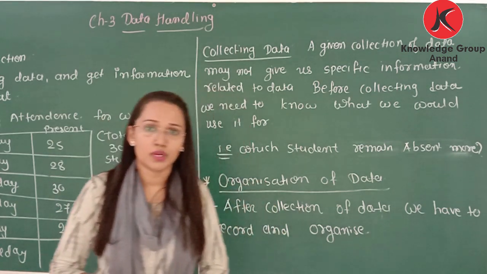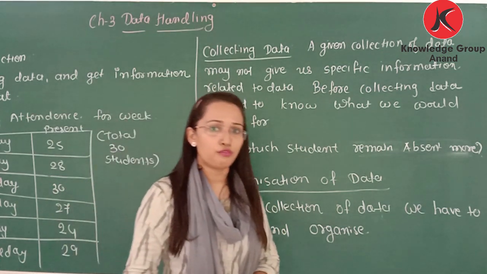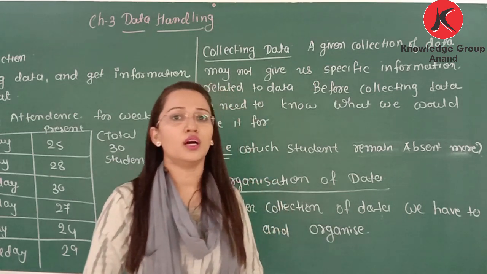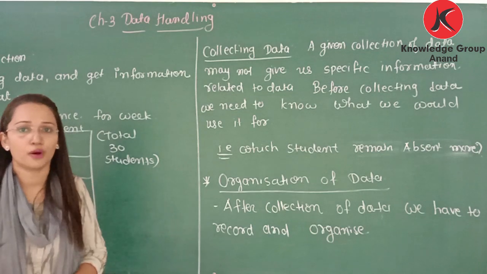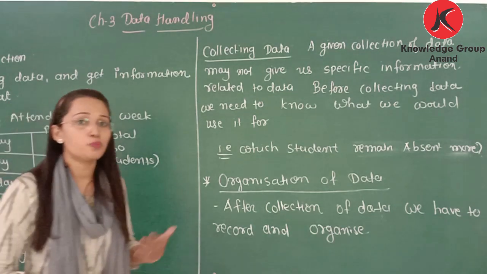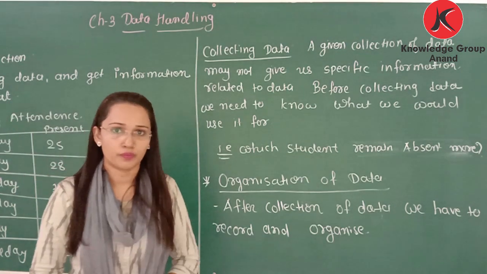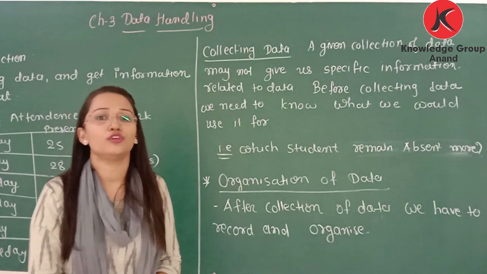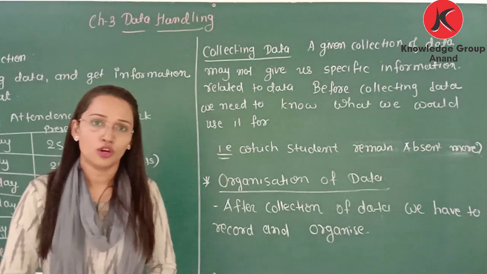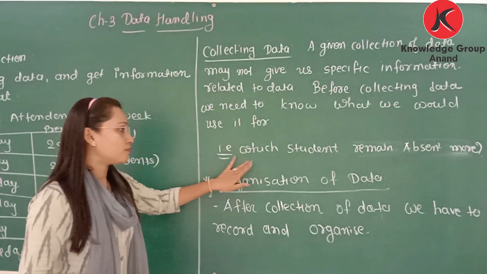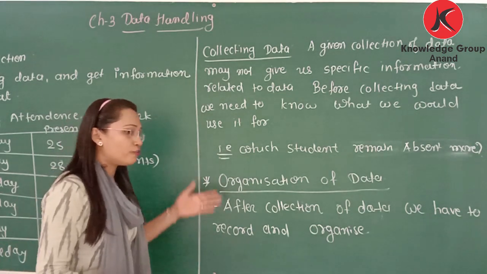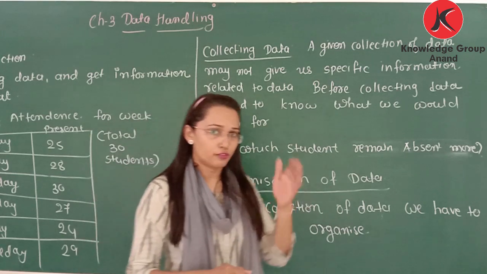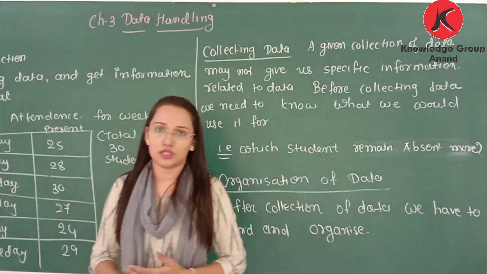Okay, it means you need to know for what we are going to use the data. So before getting the data we need to get the information about for which purpose we are going to use it. Okay, કયા purpose માટે એને use કરવાનું છે that we must know. So for example, in previous table we have information about the weekly present and absent report.